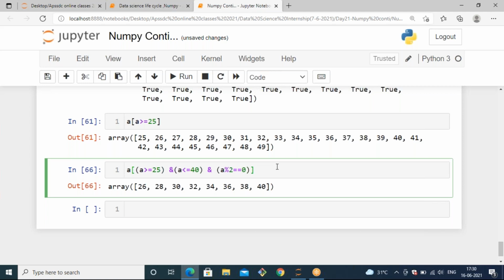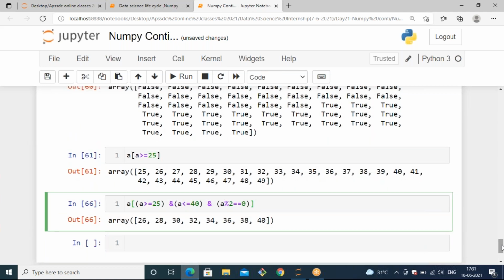Am I clear now? Filtering is very important. In the coming days, we will work on huge data sets with so many rows and so many columns. In that, we need to access or filter, for example, the second row with respect to values more than 20, so you need to know how to filter it. So try to understand, this is very important.